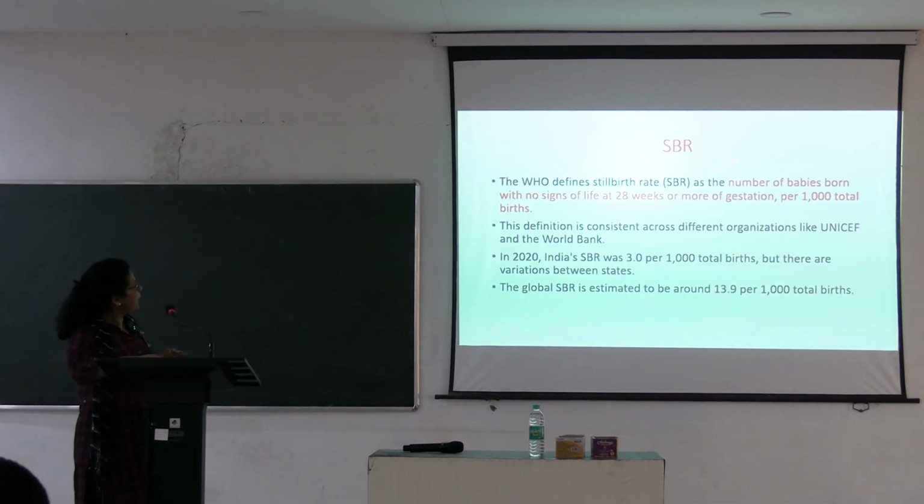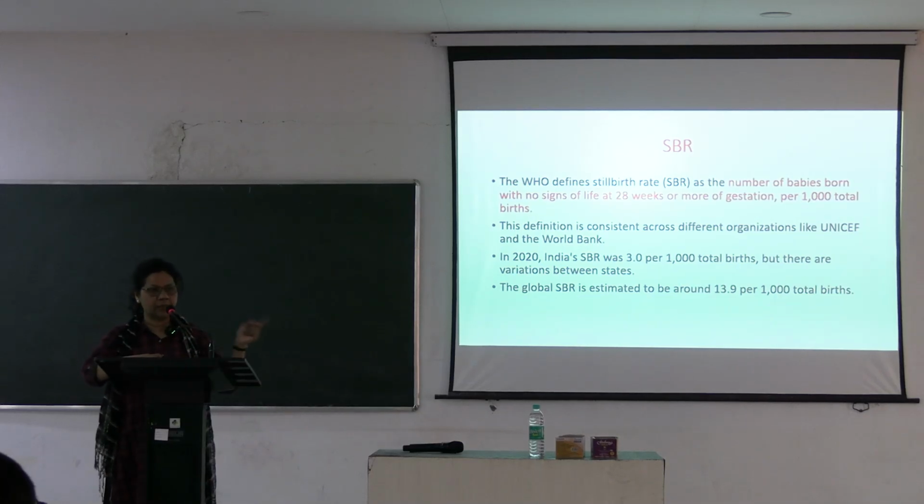Now, this is the stillbirth rate, the number of babies born with no signs of life. That is the same discussion at 28 weeks or more, per 1000 total births. So, in 2020, it was 3 per 1000. The global estimate was 13.9 per 1000 total births. So, we had fared better.